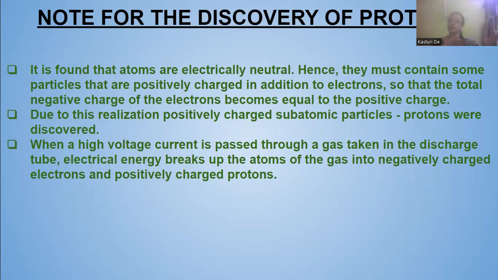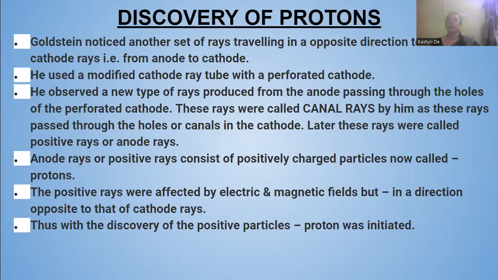You know that it ionized the gas, that is, negatively charged electrons were discovered. Now it also breaks the gas atoms into positively charged protons. So we move on to the discovery of the protons.